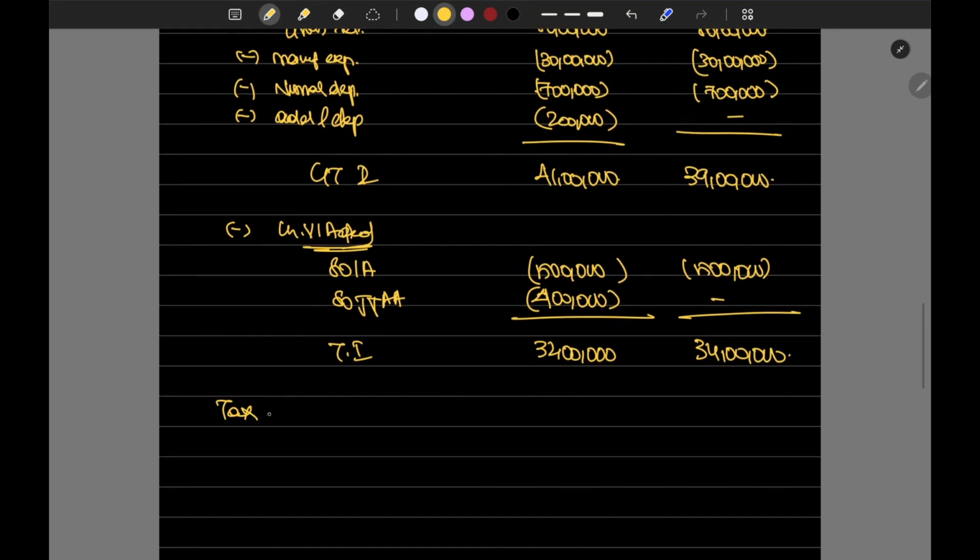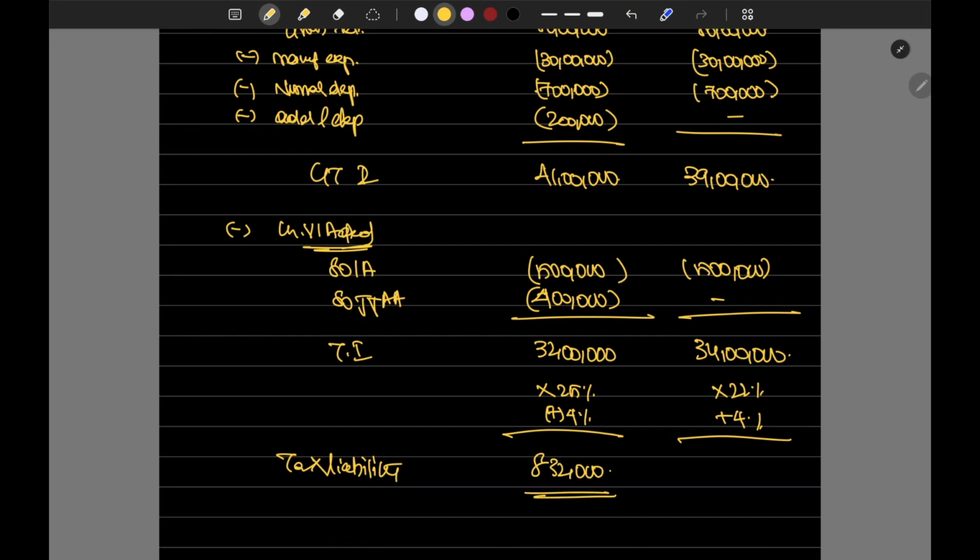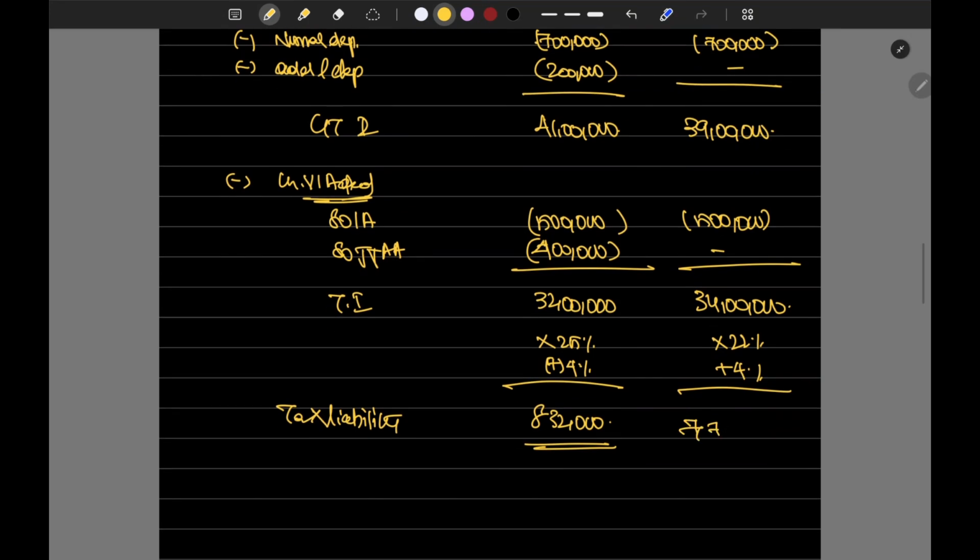Tax liability: 34 lakhs into 25 percent into 104 percent, which is 8 lakh 32,000, and 34 lakhs into 22 percent into 104 percent, which is 7 lakh 77,920. So we can opt for which section?